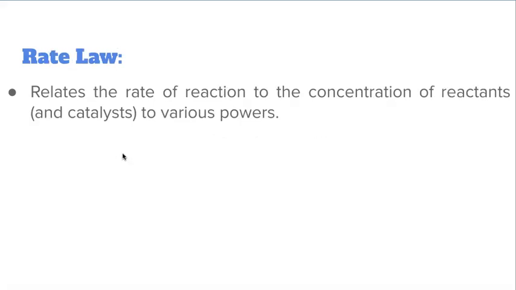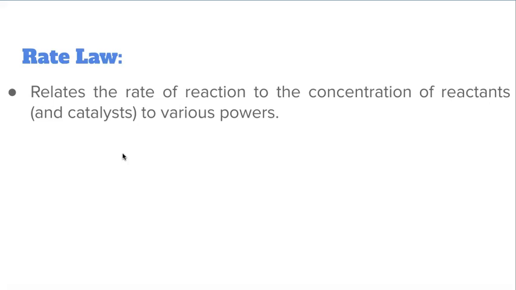Taking that information into account is very beneficial because that information, which relates to the rate of reaction, allows us to describe the rate law.